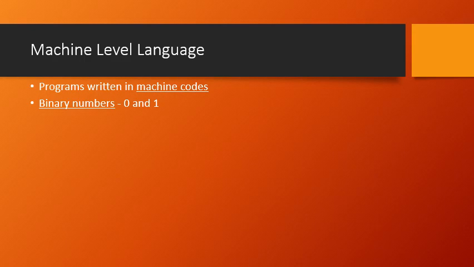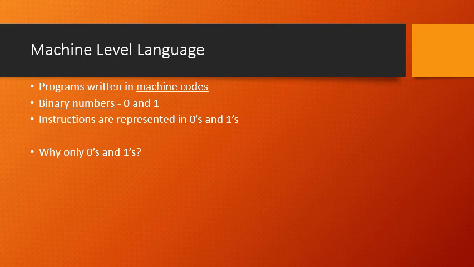Okay. So as of now, you understand binary numbers mean a certain type of data. The data and the set of instructions are provided to the computer in a sequence of zeros and ones. We call it a machine code, and that particular type of programming language we call machine level language. All the instructions whatever we provide to the computer will be in the form of zeros and ones only, because we are writing the code in the form of machine codes. Now I just told you why we use only zeros and ones, because the computer can only understand zeros and ones.